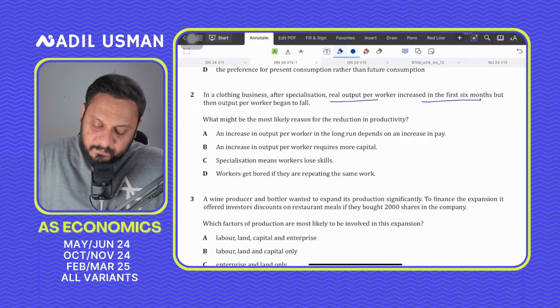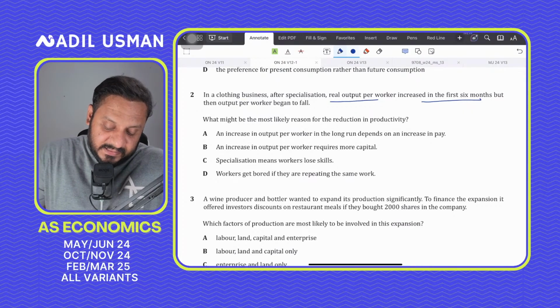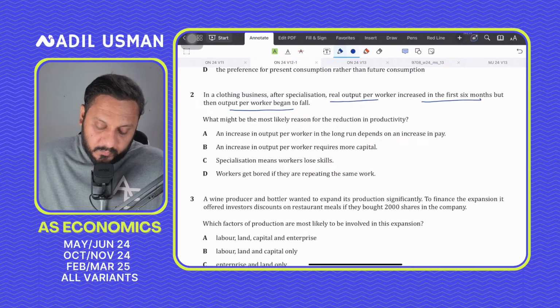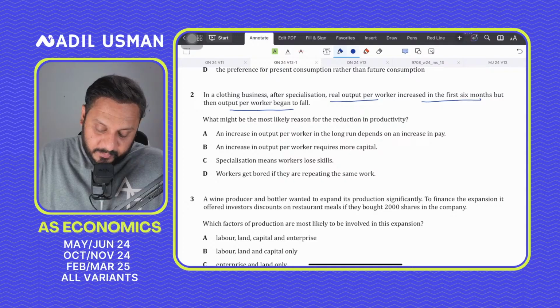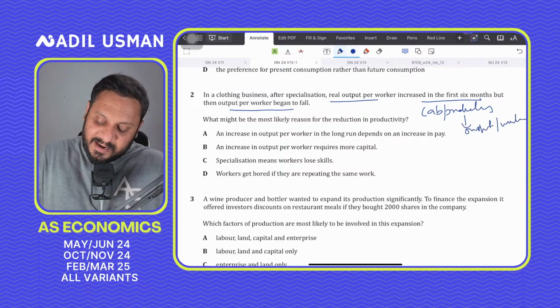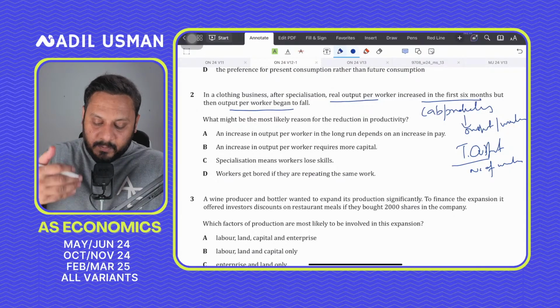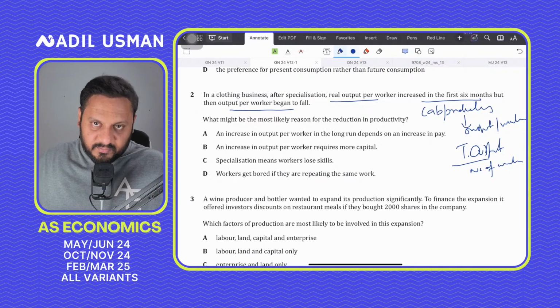In a clothing business, after specialization, real output per worker increased in the first 6 months, but then output per worker began to fall. What would be most likely for the reduction in productivity? So you see, labor productivity. What is labor productivity? Labor productivity is basically output per worker, that is total output divided by the number of workers, right? So labor productivity is a measure of efficiency of the workers.